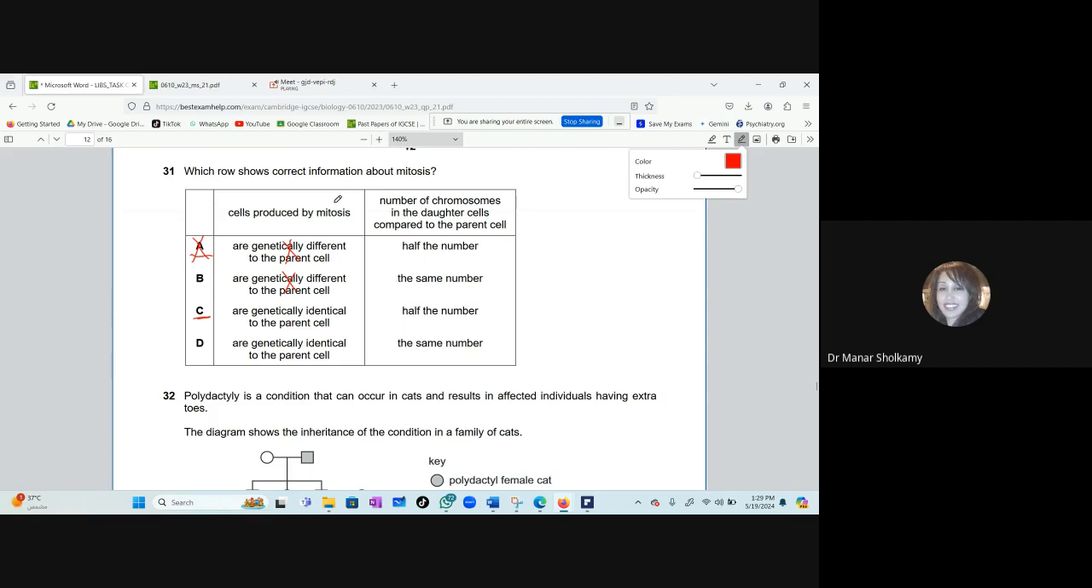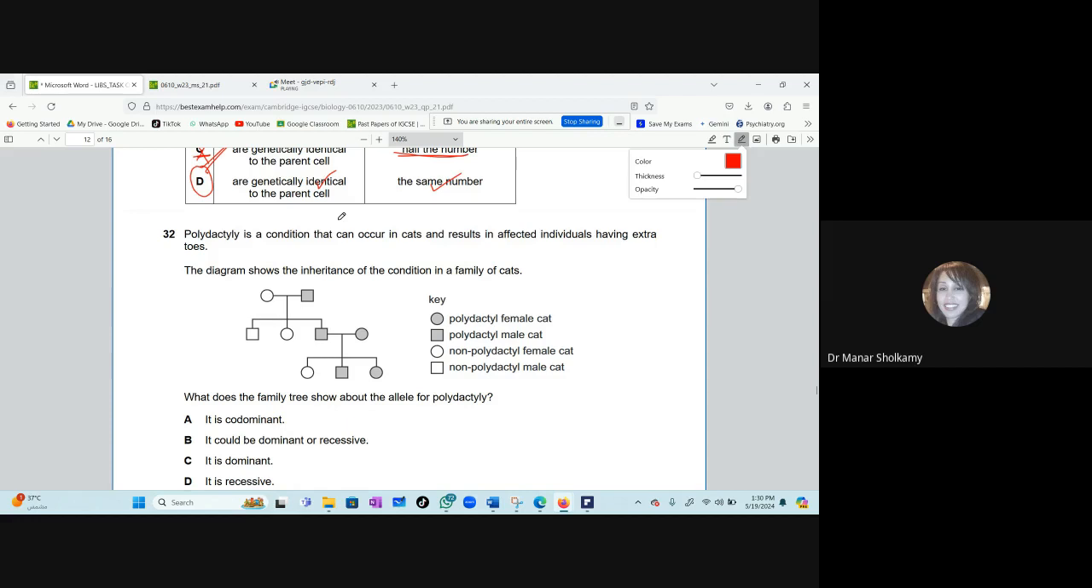Now, the number of chromosomes in the daughter cells compared to the parent cell. We are talking about mitosis, don't forget. Half the number. Is C correct, boys? No, it's not half the number. So the answer has to be D. They are genetically identical, yes, and they are the same number. Do you all agree? You're all with me?